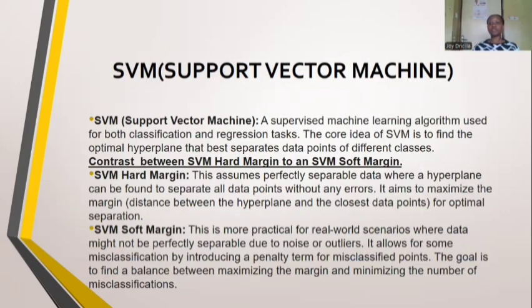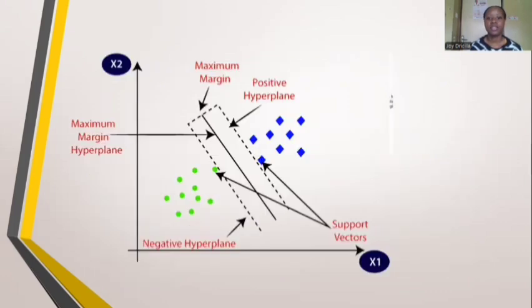We move on to the support vector machine, an algorithm that is used to find the optimal hyperline that best separates data points of different classes. Under the support vector machine, we have the hard margin, where the data is perfectly separated by the hyperline. And we have the soft margin, where the data may not be perfectly separated due to outliers or noise. There is a diagram showing the support vector machine hyperline example.